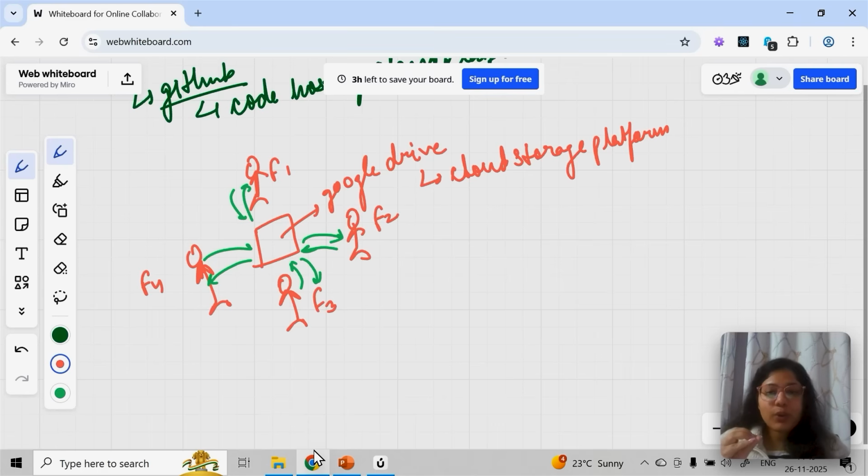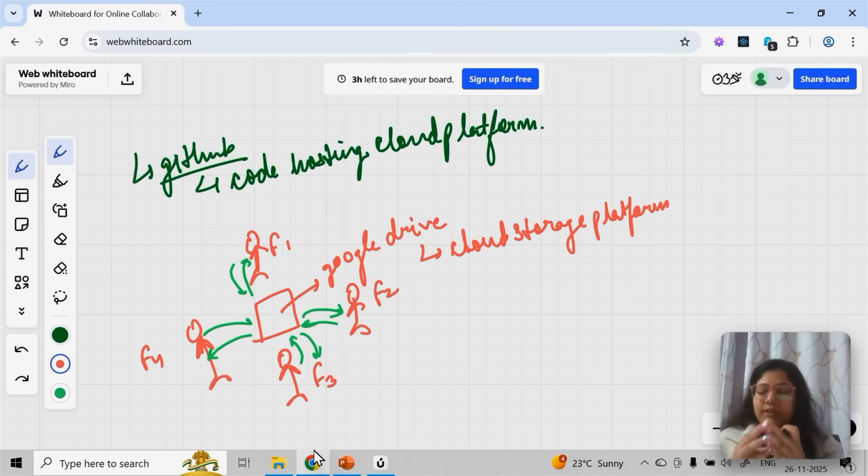Okay, so on Google Drive, you can put code. If you want to just put it and share it with someone, you can do it, but it's not a good way, right? So GitHub is the dedicated platform which is used majorly for sharing the code. Obviously, you can share PPTs, you can share videos, you can share some files as well. That is allowed.